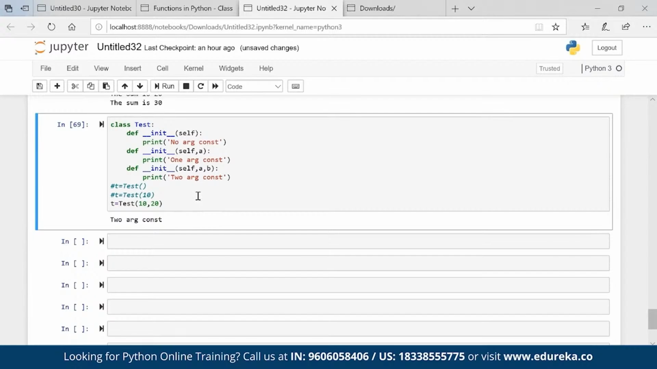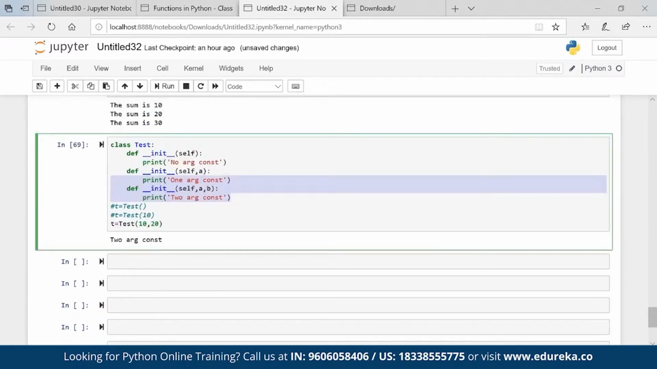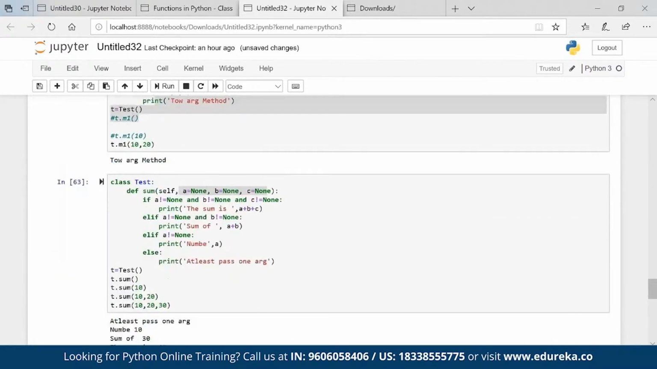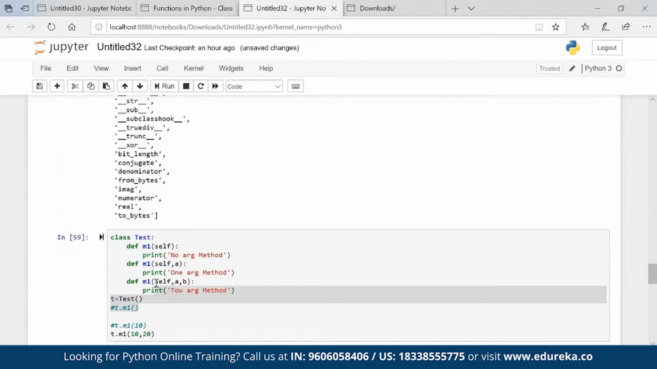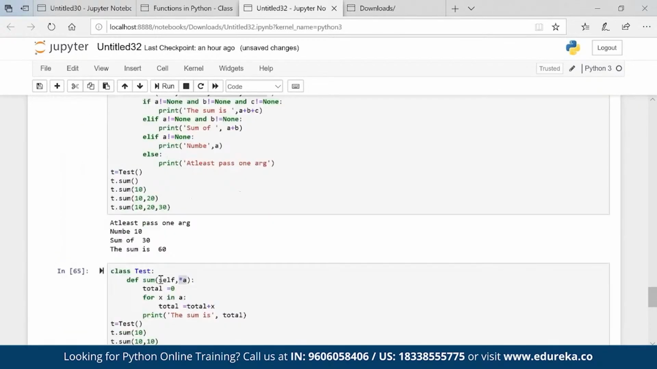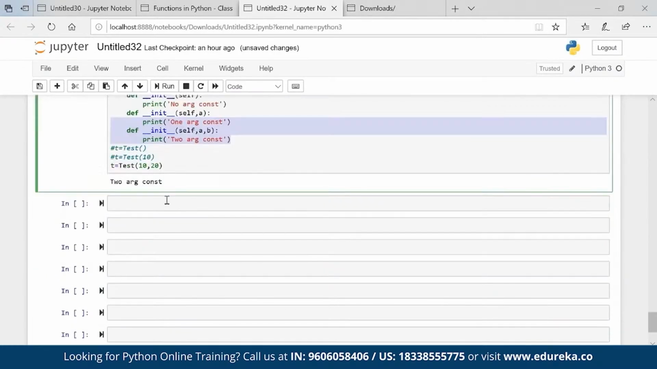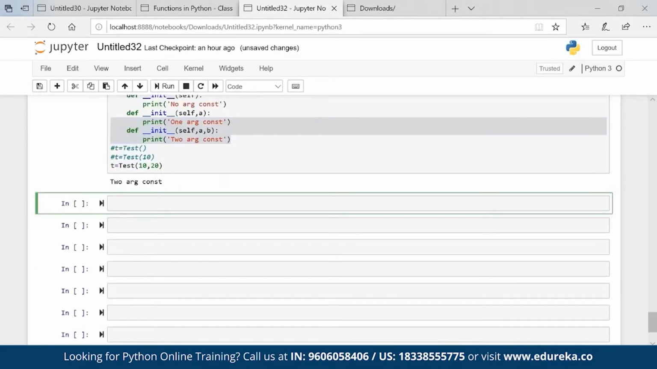So constructor overloading is not possible, it looks like. But can we achieve that? When we create multiple constructors in a class, the last constructor works. That is the way it works actually. The way, if you see here, we had multiple methods and the last method ran. The same applies here as well. The solution is, again, we have two solutions. One is star a, and second is assigning none, none, none.